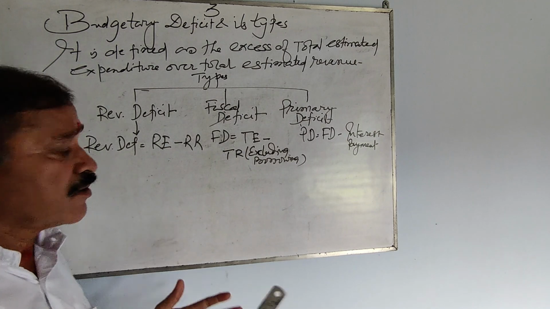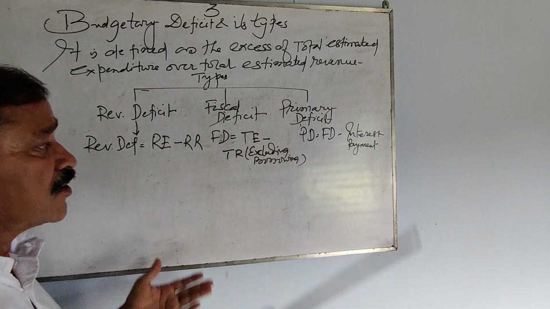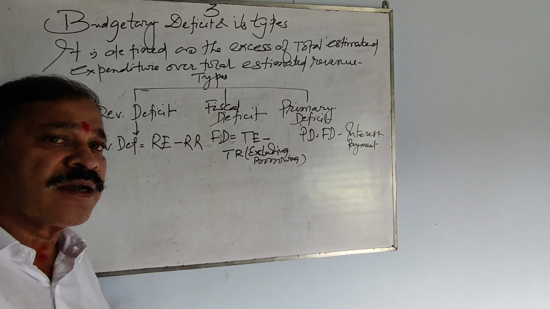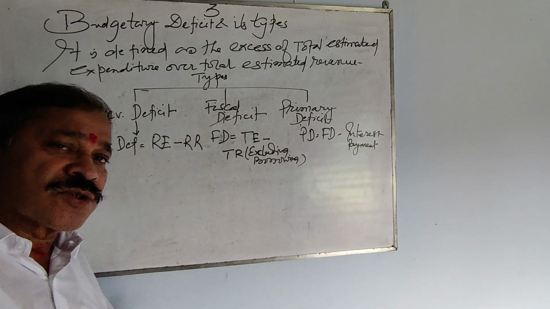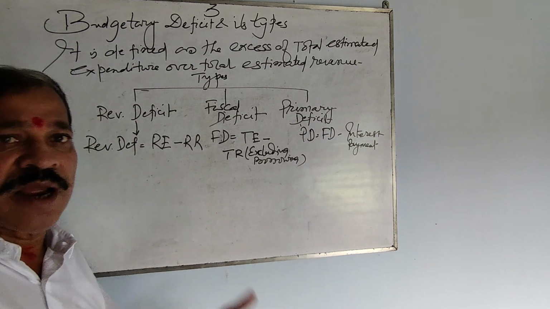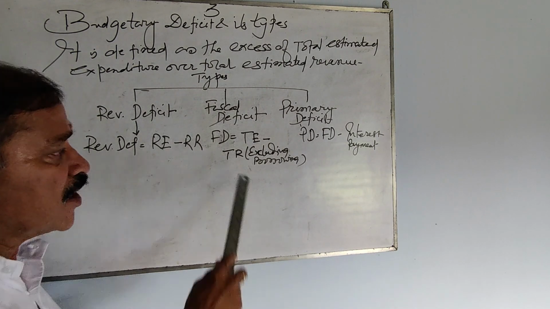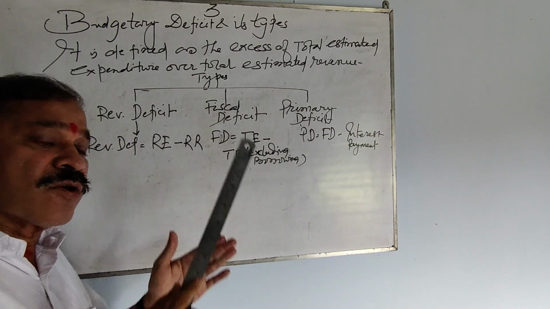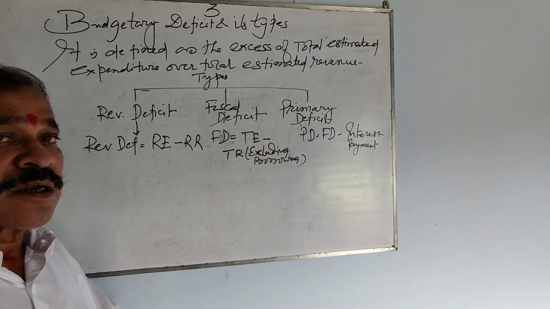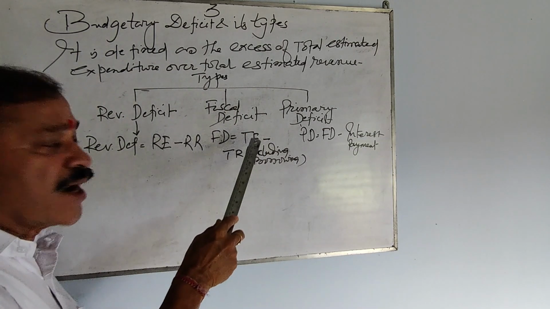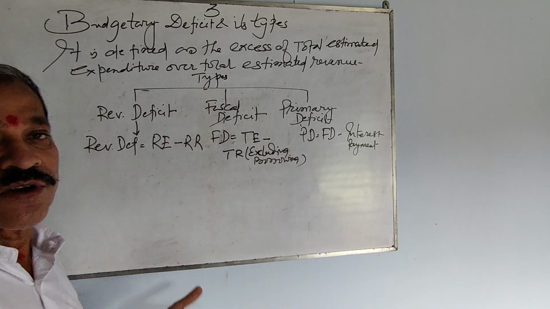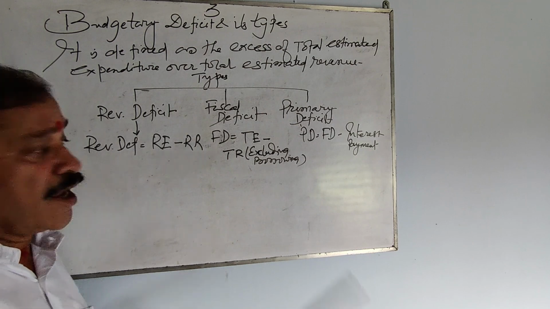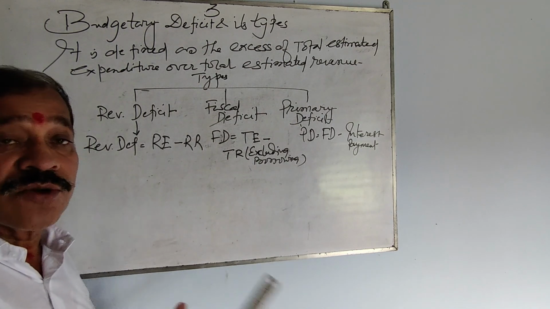When you consider fiscal deficit, you have to add revenue expenditure and capital expenditure, both, that is total expenditure. Then total revenue receipts and capital receipts, excluding borrowings, you need to exclude.